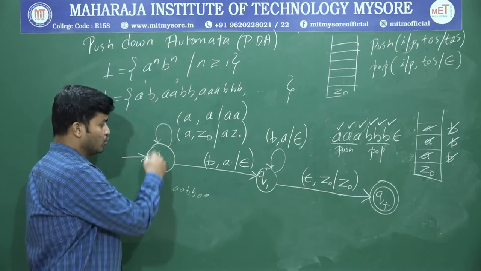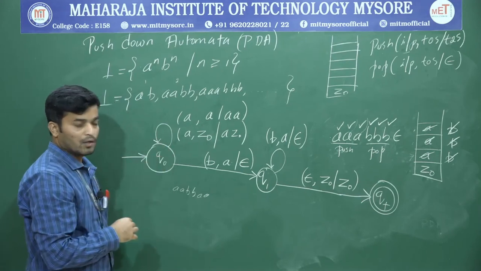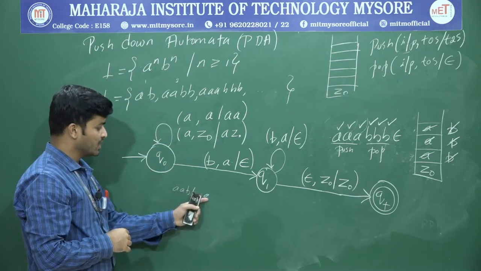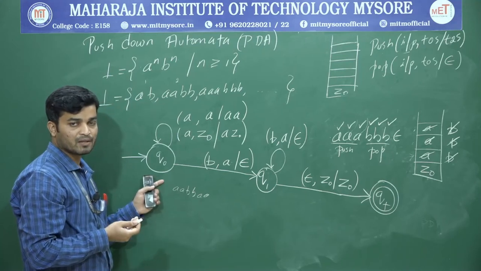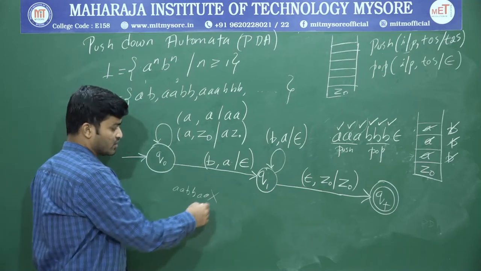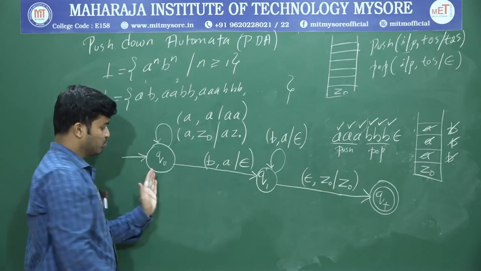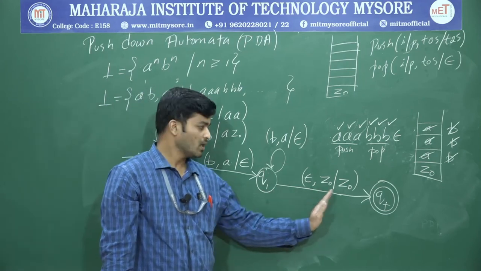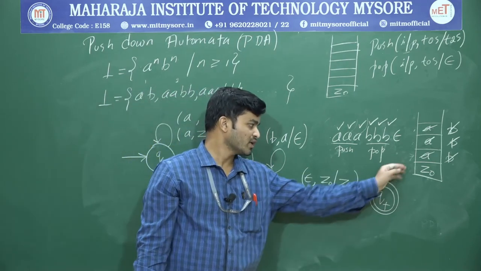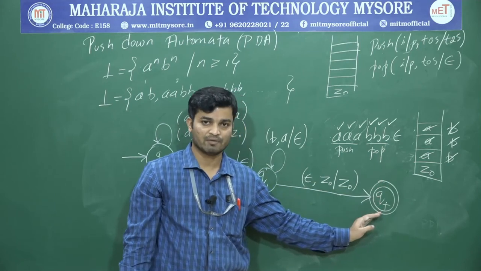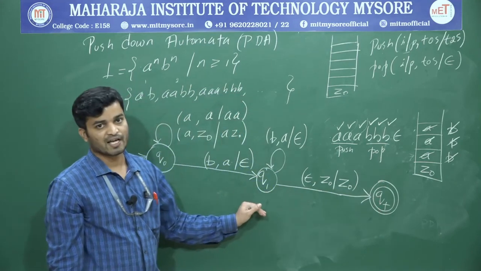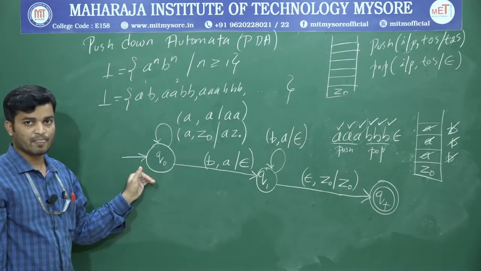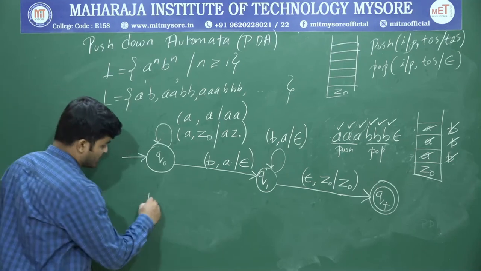If I do push and pop only in Q0, once I get an A it will push, once I get a B it will pop. If I get A again, it will push one more time. But this is not a valid string. Therefore, just to avoid that, we are performing push separately and pop separately. Once the string is over and the top of the stack is Z0, we maintain that Z0 as it is, go toward the final state, and accept that one. So this one is your transition diagram for the given language. And this one is your PDA. This one is your transition diagram.